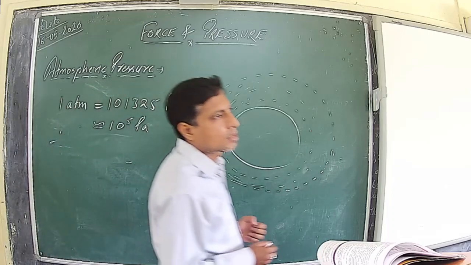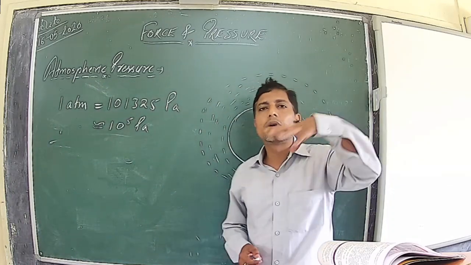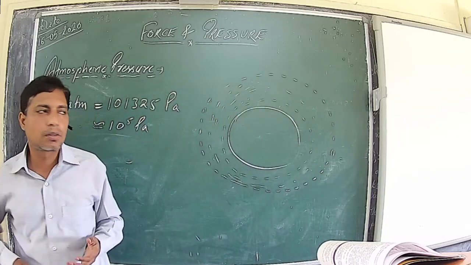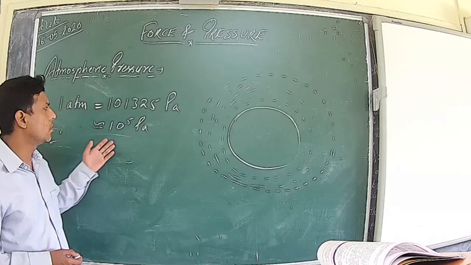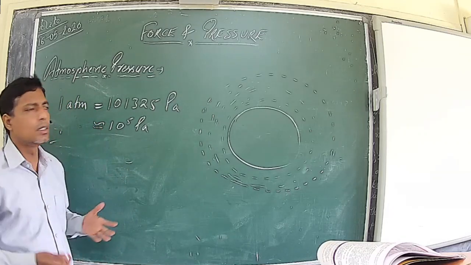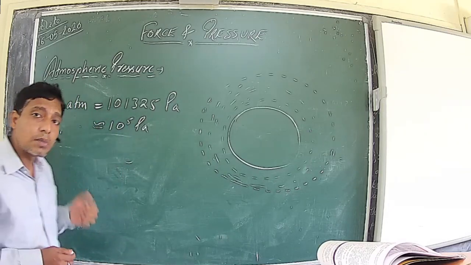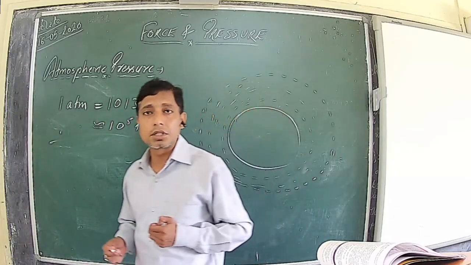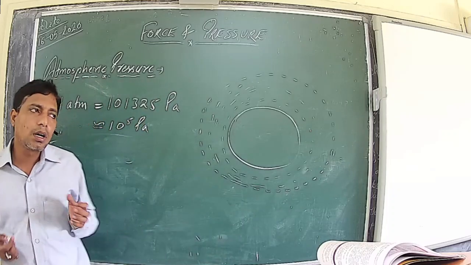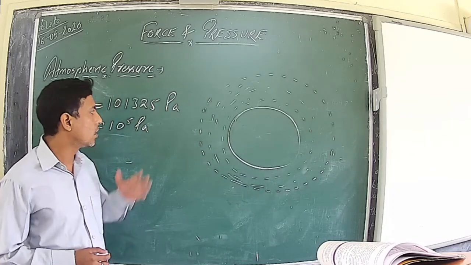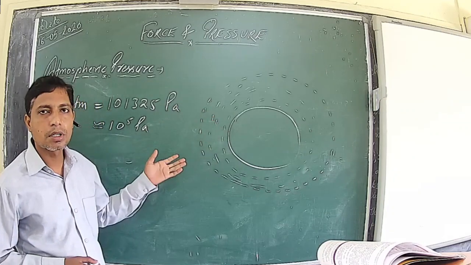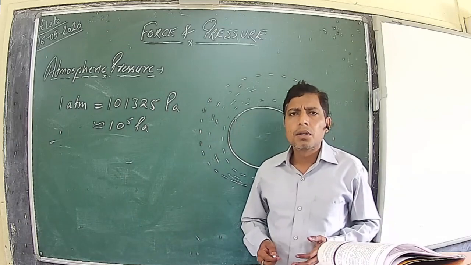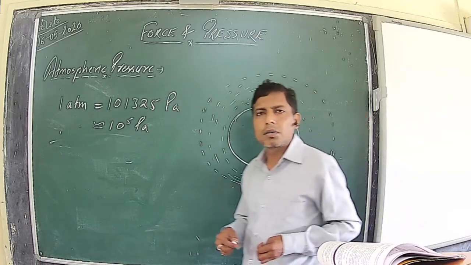So the question arises: if you exert a force on a balloon, it gets compressed, or even bursts after some time, when you cross a limit. Then why don't we feel uneasy under such tremendous atmospheric pressure acting on our body? The very basic question. When we are all the time, everywhere, under such a tremendous pressure exerted by our atmosphere, why don't we feel uneasy? Why don't we have any kind of changes in our body?